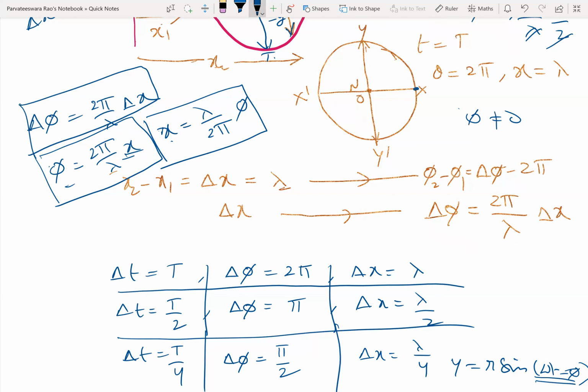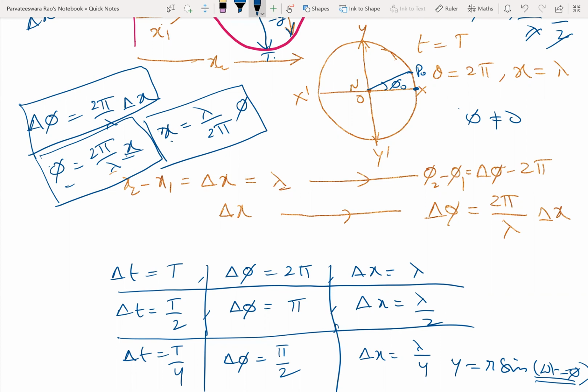If the epoch is not equal to 0, the position of the particle at t equal to 0 will be p naught, and that will be given by this angle phi naught. So r sine omega t minus phi naught. Understand? Just recollect what you studied under this. Today you just go through that.